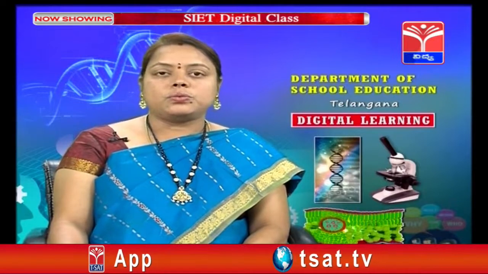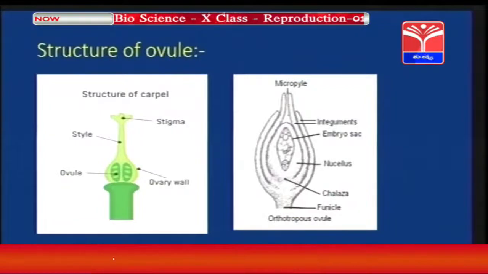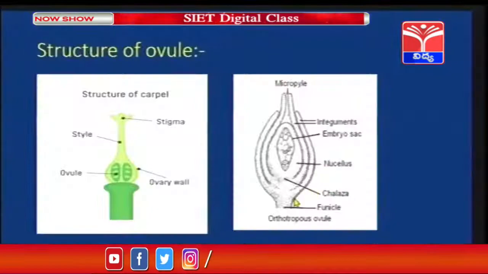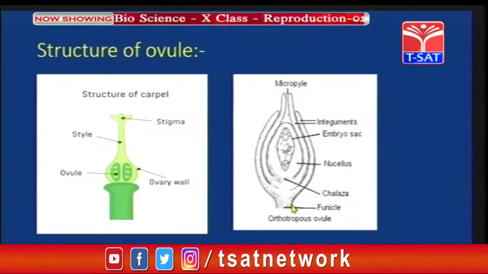Now, in the ovule, we are discussing the nucellus. Next, the basal part is called the chalaza, and the chalaza continues with the funicle. So, this is the structure of the ovule.